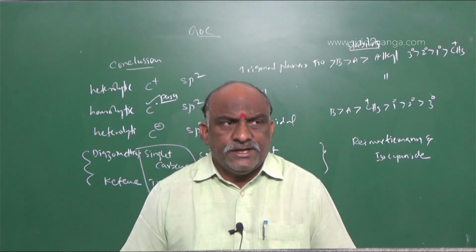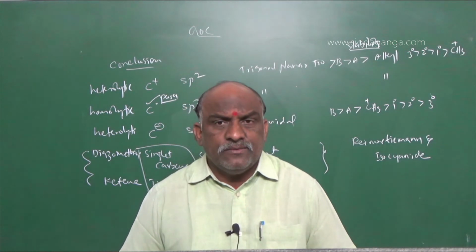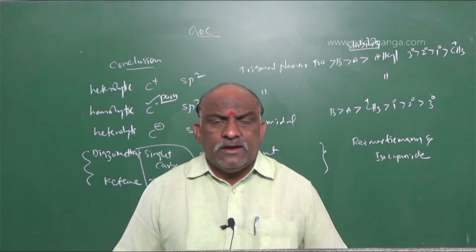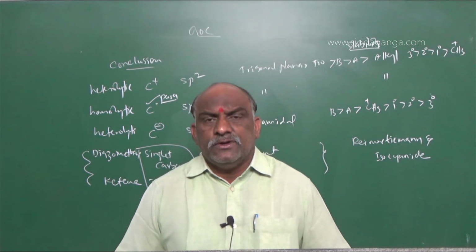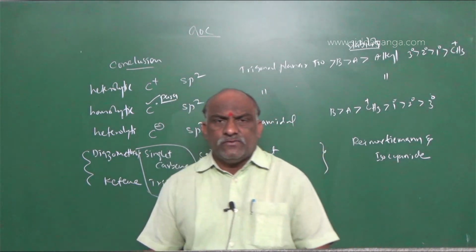Heterolytic fission takes place because the bond is not symmetrical. The pairing electron moves towards any one of the elements, which becomes negative, and the opposite element becomes positive. So in heterolytic fission, we will get one electrophile and a second one, a nucleophile.